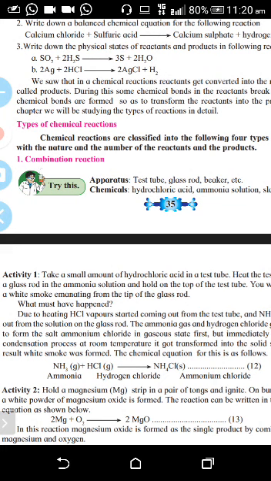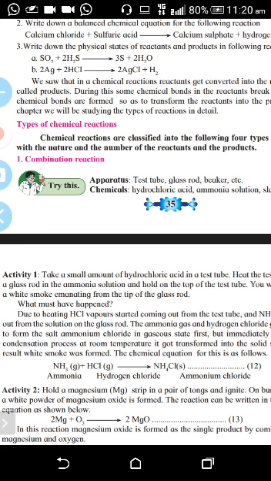You can take another simple example, magnesium plus oxygen. It gives magnesium oxide. The symbol of magnesium is Mg. When you are writing the molecular formula of oxygen or hydrogen, you have to write O2 or H2. So 2 Mg plus O2 gives 2 MgO.